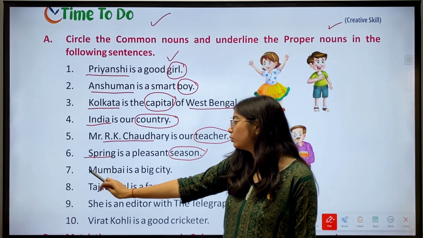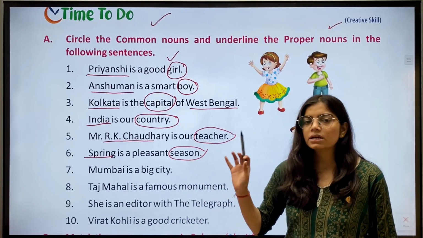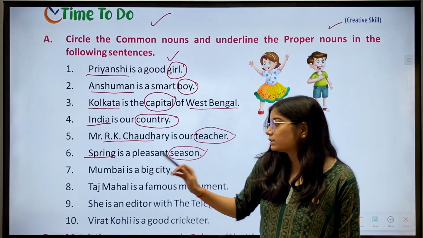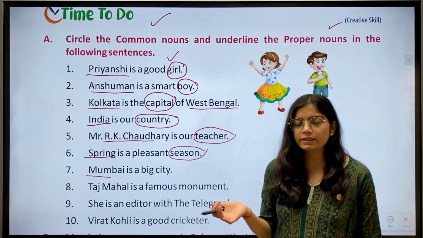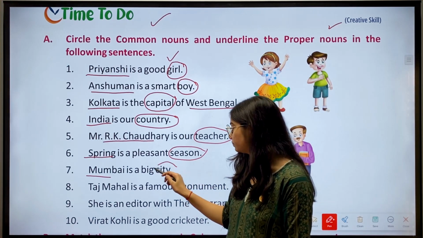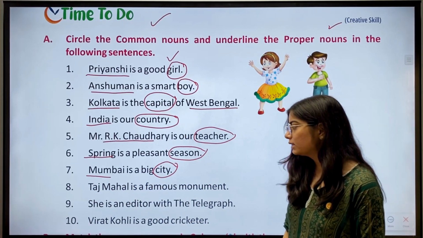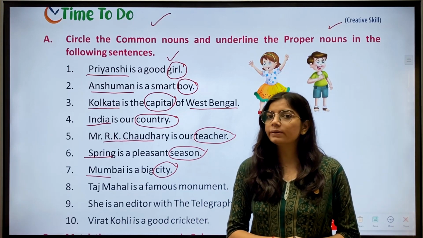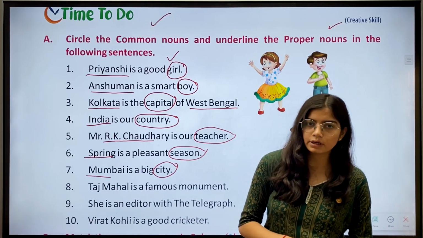Then we have seventh, Mumbai is a big city. We have Mumbai and city. These are the naming words, nouns. And we'll underline Mumbai as it is a proper noun and circle city as it is a common noun. Then we have eighth, Taj Mahal is a famous monument. We have Taj Mahal and monument as the naming words. Taj Mahal is a proper noun whereas monument is a common noun.